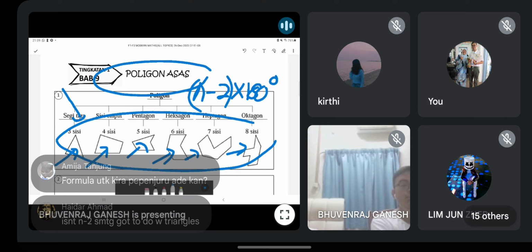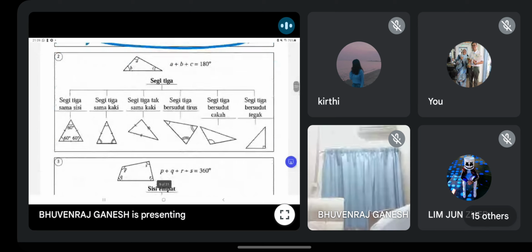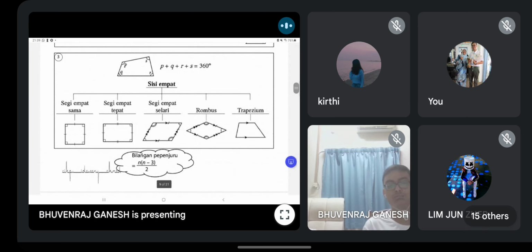So can I ask you? Oh yeah, ada perpenjuru. Wait, let me think. If not mistaken, saat saya lihat kat sini, does it show here or not? There. Bilangan perpenjuru. Kita guna formula ni. The number of diagonal is this formula. Remember, guys, you must use this. N represents the number of side.